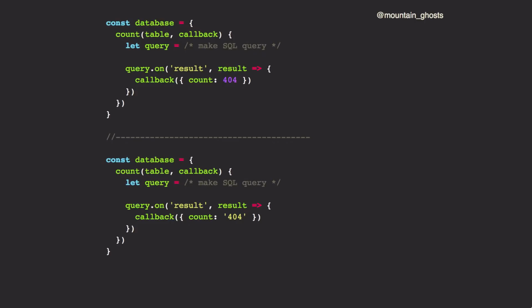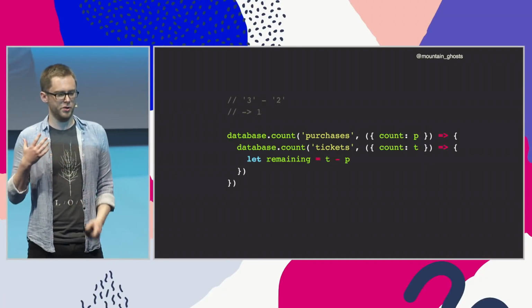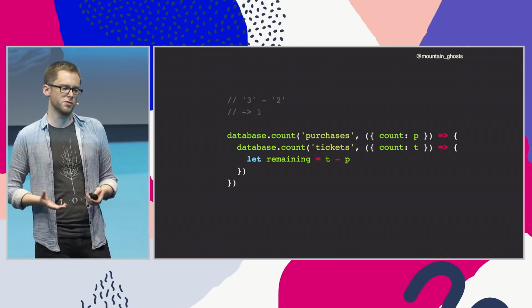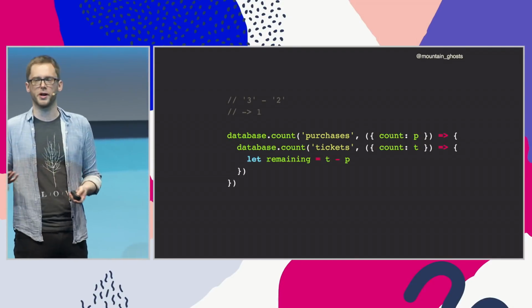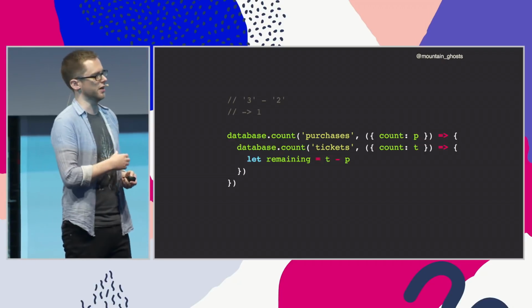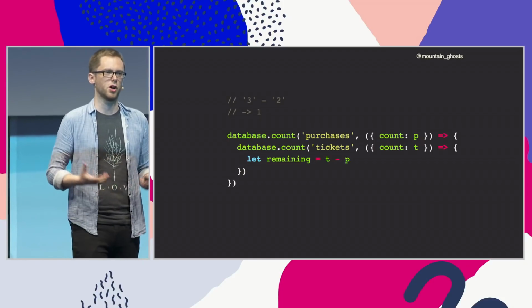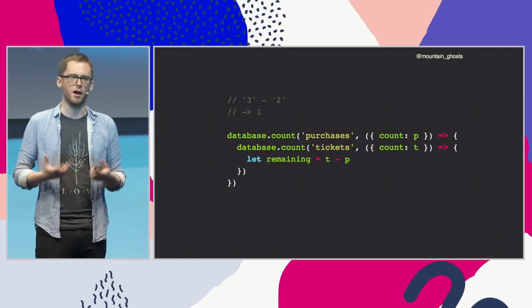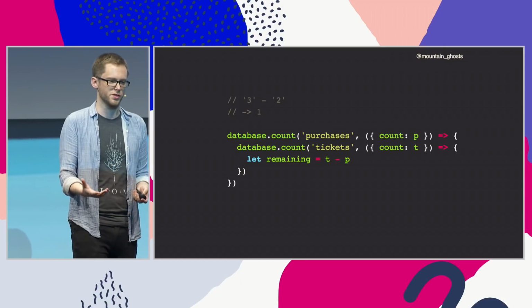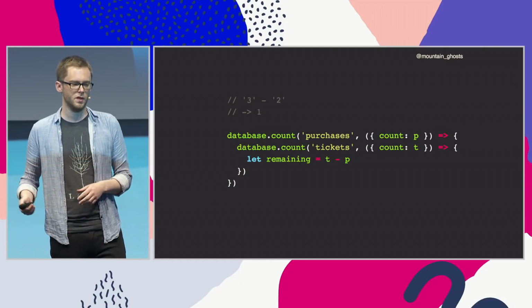So let's look at some use cases. So say somebody is counting the number of records in two tables and then subtracting them, for example, to work out the number of remaining tickets left for a conference. Now, in JavaScript, the subtraction operator coerces strings to numbers, so then you get arithmetic subtraction, and you still get the same result as you were getting before.